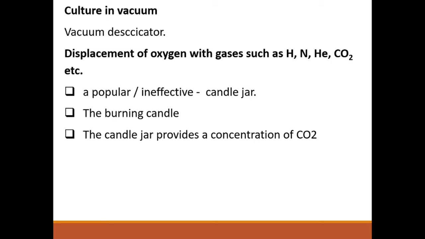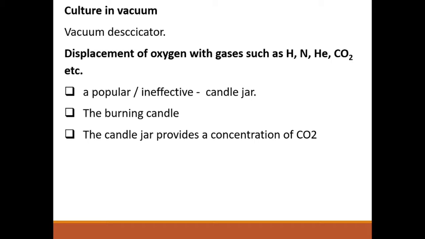By using a vacuum desiccator, we can replace only a partial amount of oxygen. Complete anaerobiosis cannot be made by using this vacuum desiccator. So only aerotolerant organisms can grow by using this method. This method is not suitable for cultivating obligate anaerobes. This is the simplest method for cultivating only aerotolerant organisms.